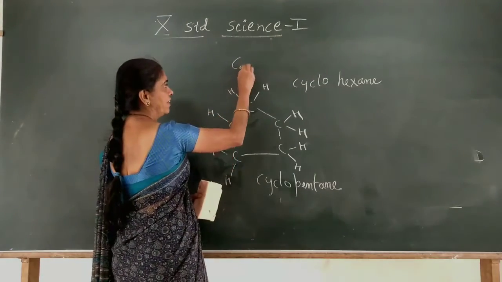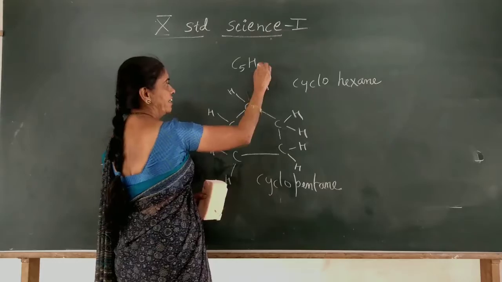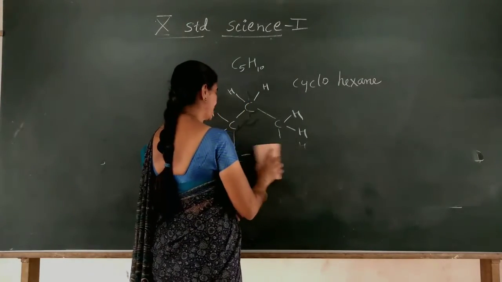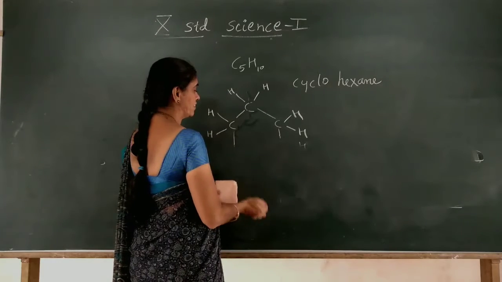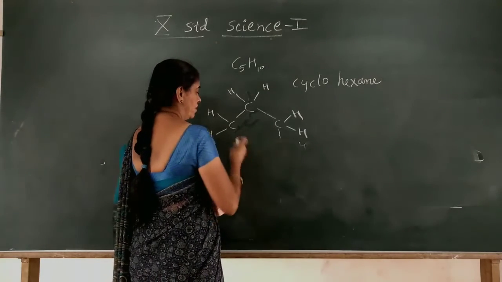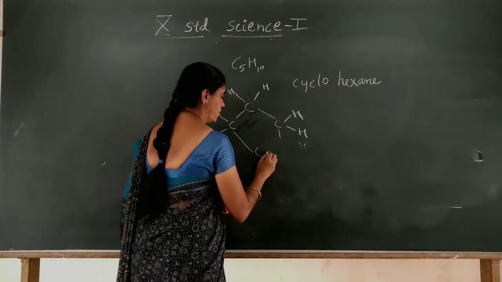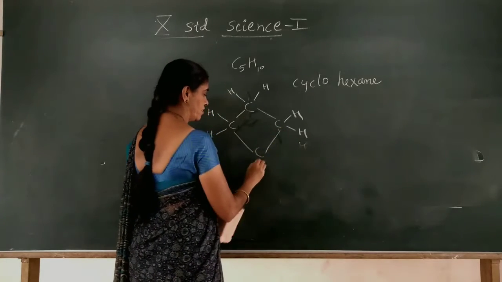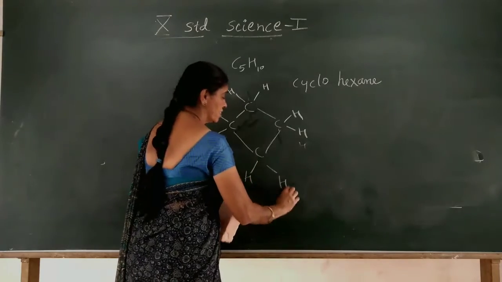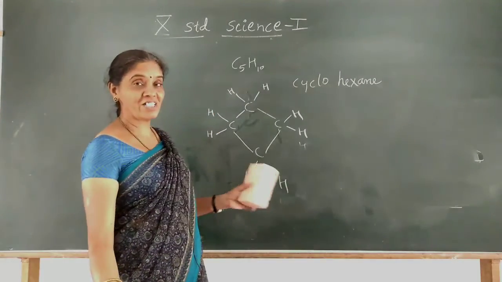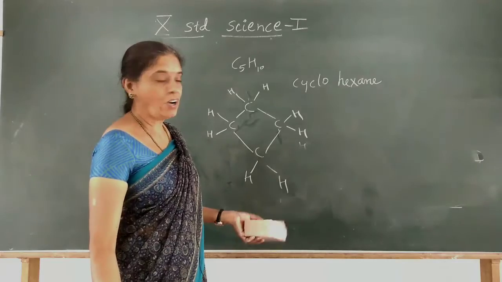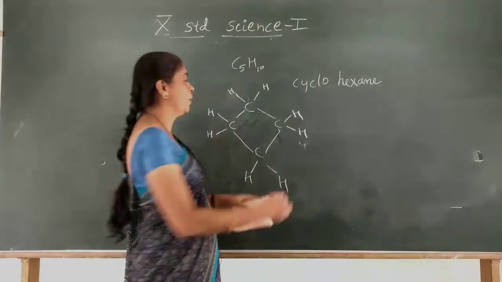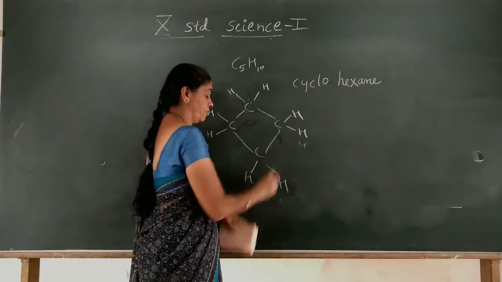The structure is C5H10, cyclopentane. So many compounds, as I said, carbon has so many compounds, a variety of compounds. You can write this with 1, 2, 3, 4 carbon atoms. What is this? Cyclo, guess it, what is this compound? How many carbon atoms? 1, 2, 3, 4. Cyclobutane it is.